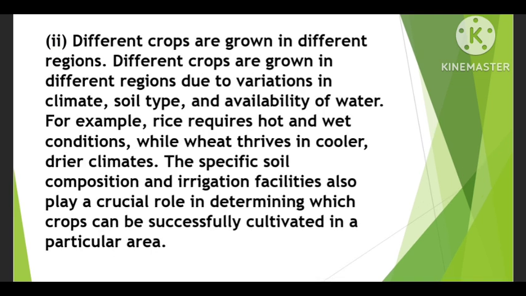Different crops are grown in different regions. Different crops are grown in different regions due to variation in climate, soil type, availability of water. For example, rice requires hot and wet conditions, while wheat thrives in cooler and drier climates. The specific soil composition and irrigation facilities also play a crucial role in determining which crops can be successfully cultivated in a particular area.